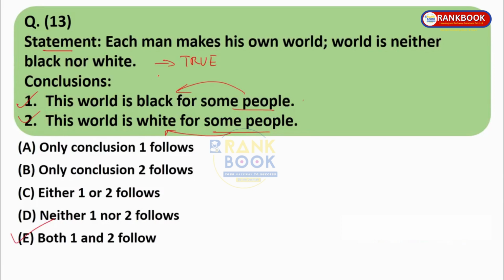Please remember, it is not that if some people make the world black, other people cannot make it white. Every man can make his own world. If there are 3 people, one can make it white, one can make it black, and the other one can make it both black and white or anything like that. So remember over here, the answer is both 1 and 2 follow.